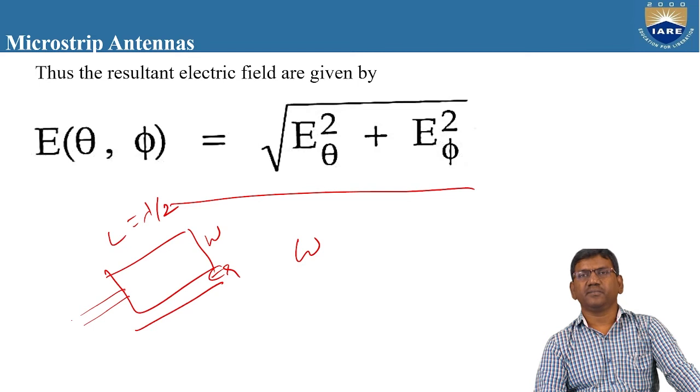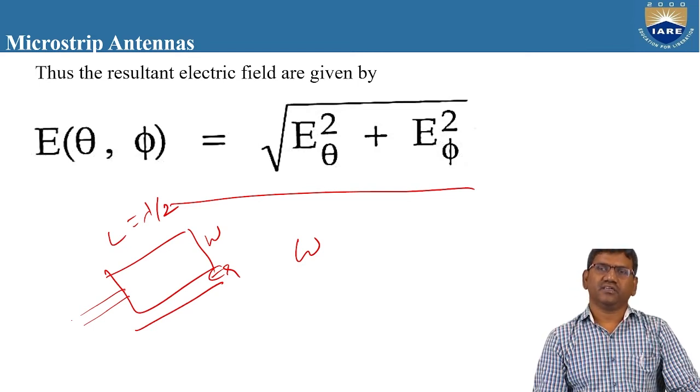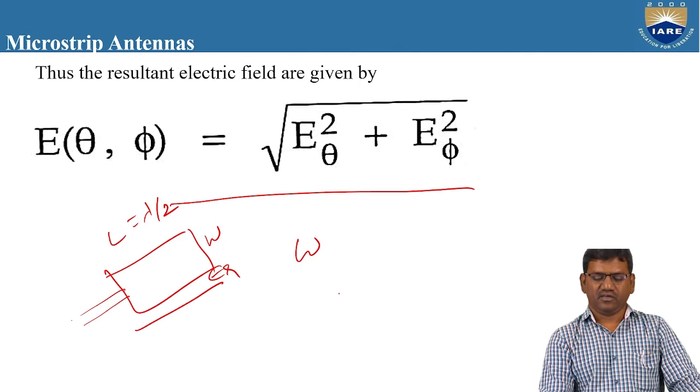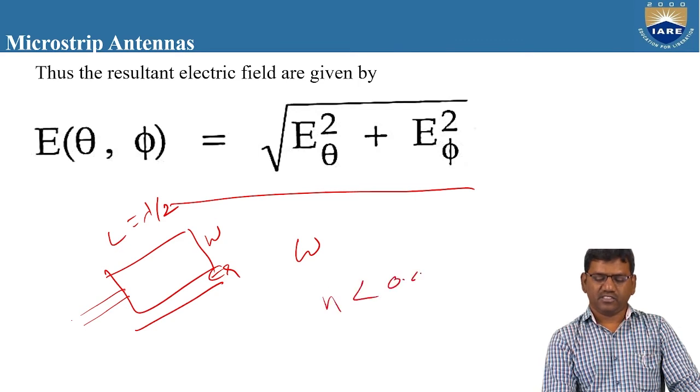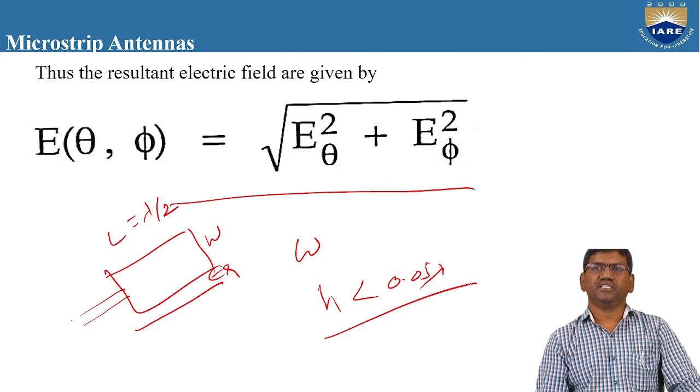So these are the deciding parameters which decide whether to increase or decrease the radiation efficiency. You can increase the radiation efficiency by increasing the height, but not more than 0.05 lambda. There is a limitation in increasing the H value. Even if you increase H greater than 0.05 lambda, the radiation will not occur from the patch antenna.